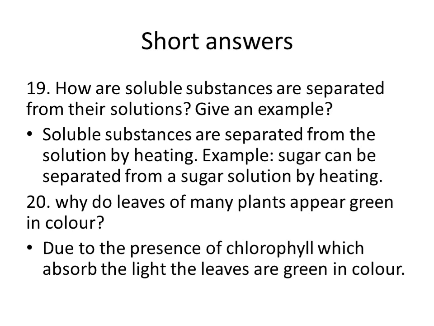The 20th one. Why do leaves of many plants appear green in color? In the plants, a green colored material is there. It is called chlorophyll. Due to the presence of this chlorophyll, the leaves are green in color. Mainly it absorbs light.